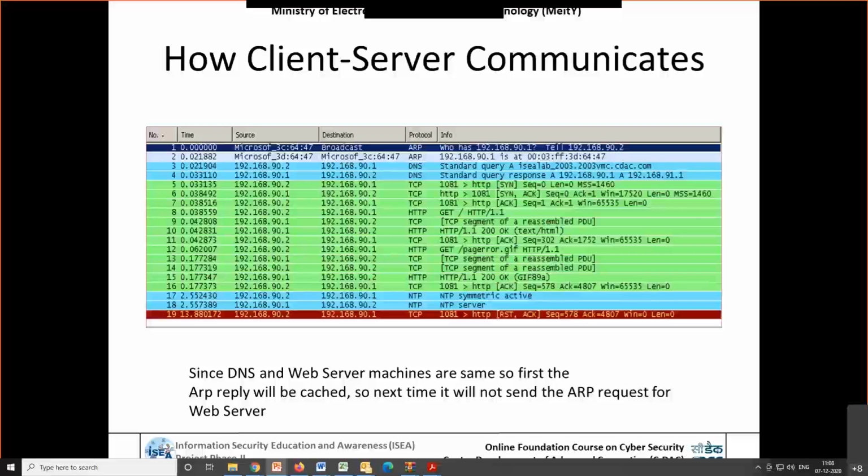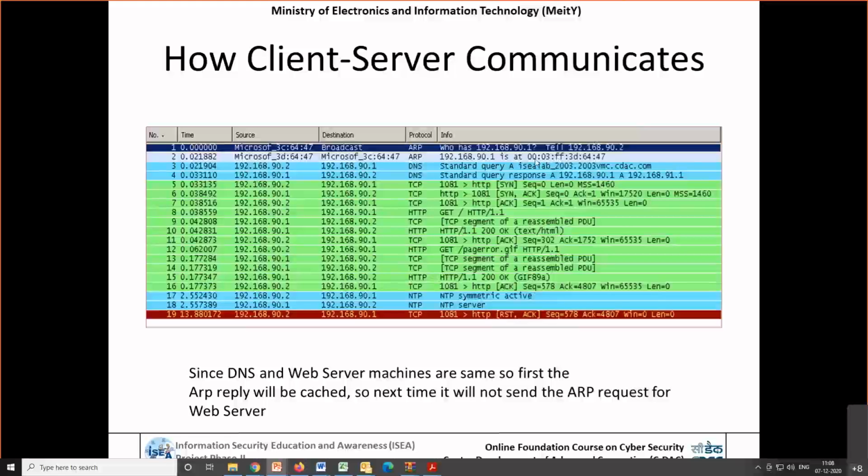Am I right? In a group, whenever we start communication, we get to know each other by name. Once we know that, from next time onwards we directly send the communication to Mr. X. If I don't know, I have to ask who Mr. X is. In a similar way, here also: who has 192.168.90.1? Tell 90.2 so that I will try to connect. That particular 90.1 responds with his MAC address. This is the identification.